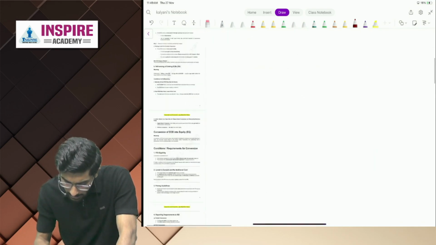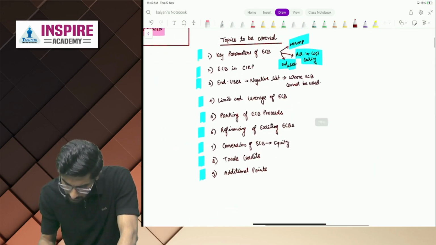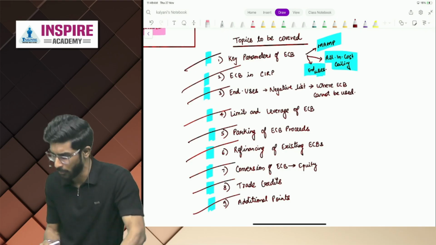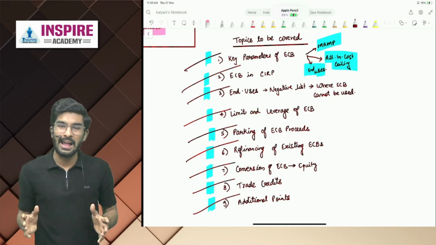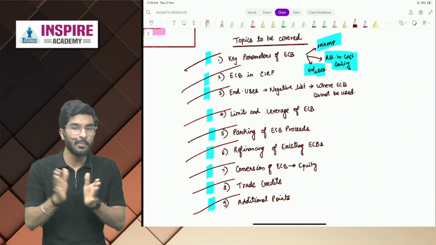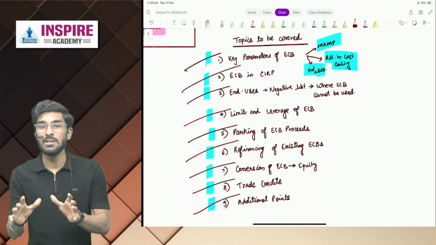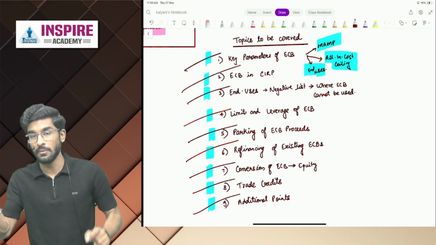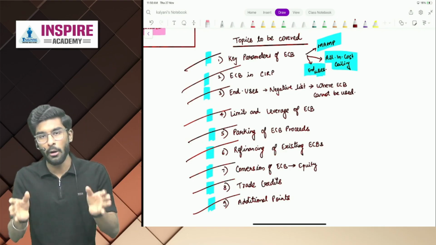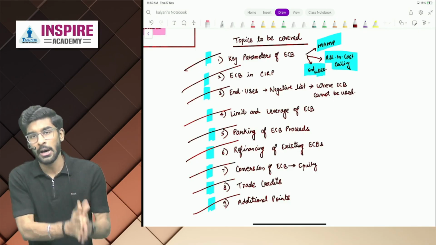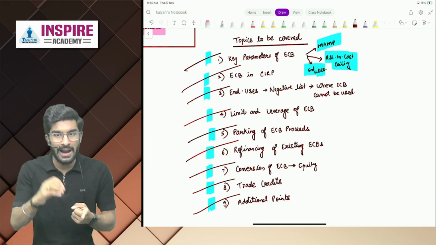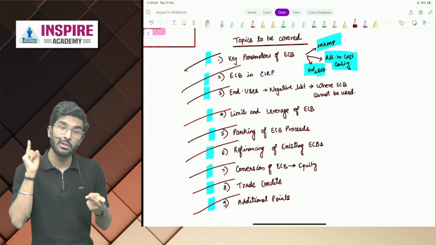So people, we are done with the chapter. We are done with the key parameters, ECB and CRP, end users, limit and leverage, parking of ECB proceeds, refinancing, conversion, trade credits, and additional points. Very rarely have questions been asked with respect to ECB, but people, always be prepared for the outcome. We don't know whether a question will be asked in this attempt or not, but I want every single one of my students to be thorough with the chapter, because we know the logic behind why the law has been made. Yes or no? We have also understood the examples.